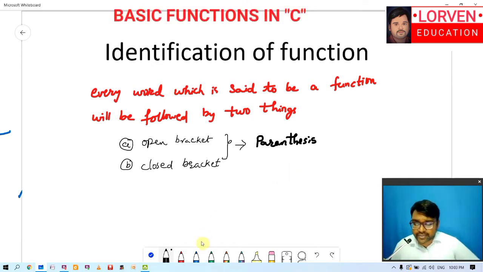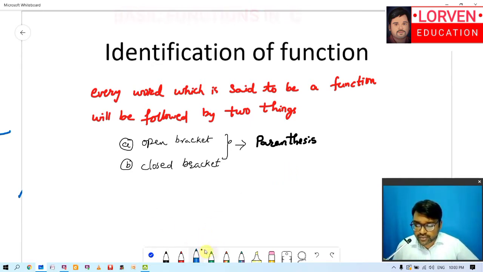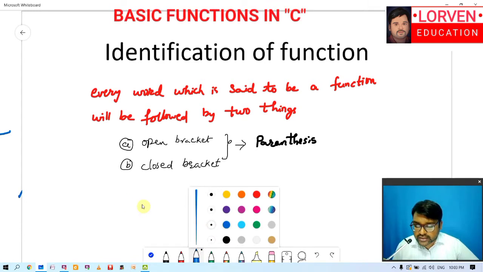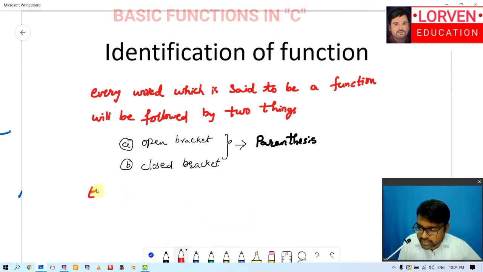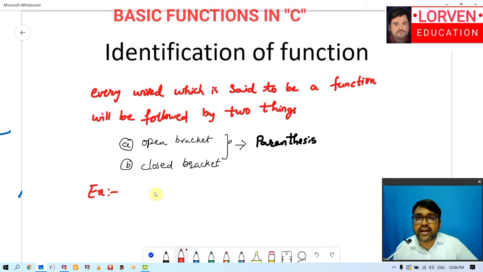Now let me take some examples. I have told you in the previous classes, and I am telling you now, whenever you write a program in C language, we use the most common word called main, and this main is a function. Why?